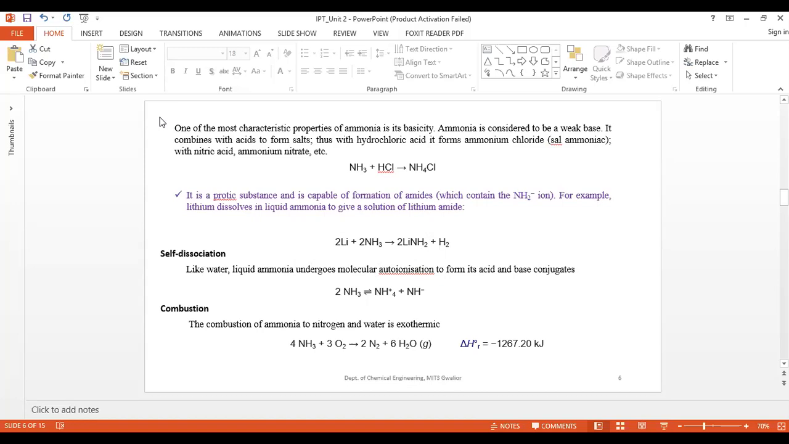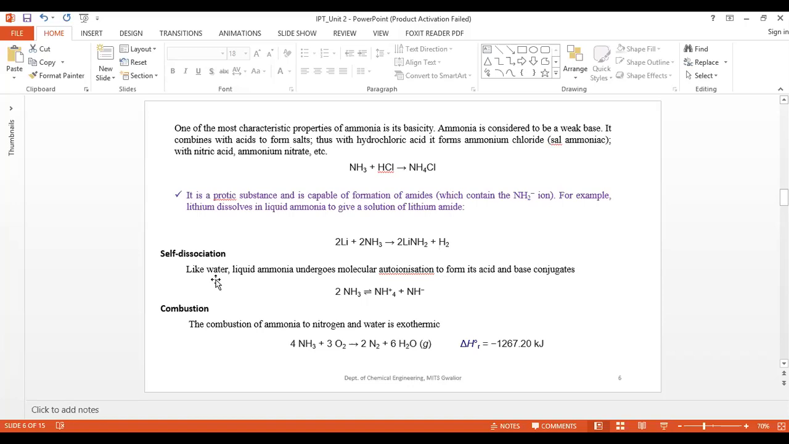What will happen when ammonia reacts with hydrochloric acid? Of course you will be getting ammonium chloride. These are the properties actually. When ammonia reacts with lithium, you are getting lithium amide, plus hydrogen. Self dissociation.